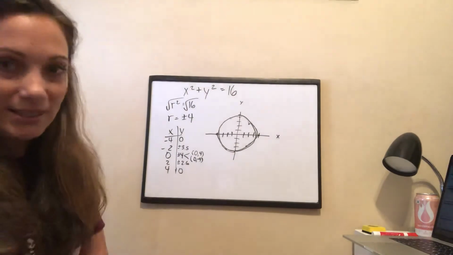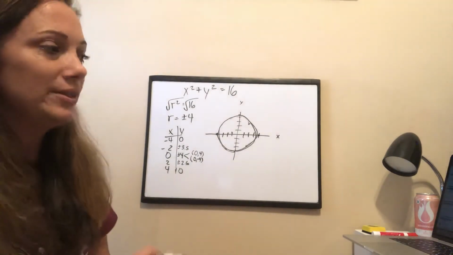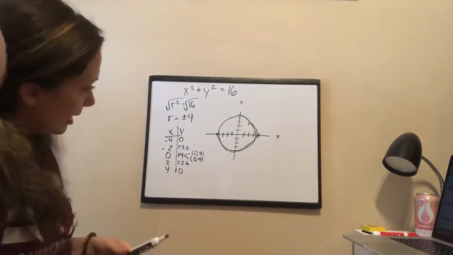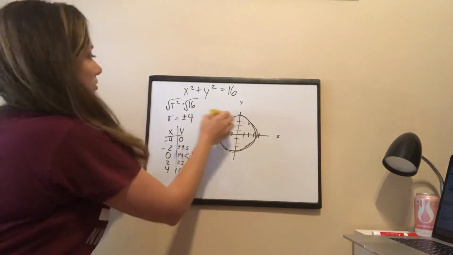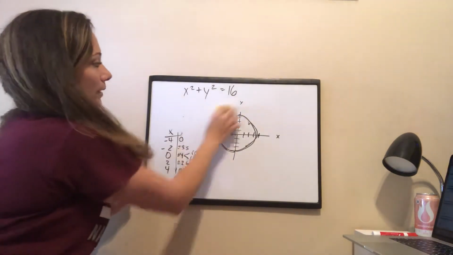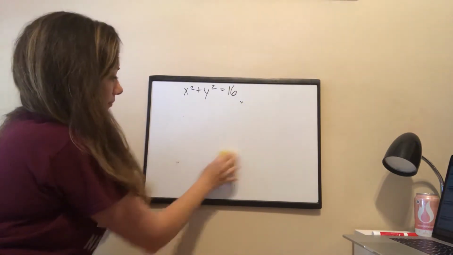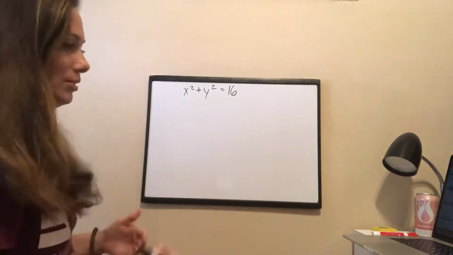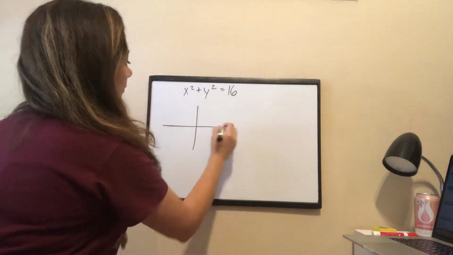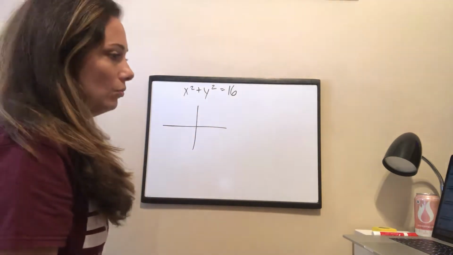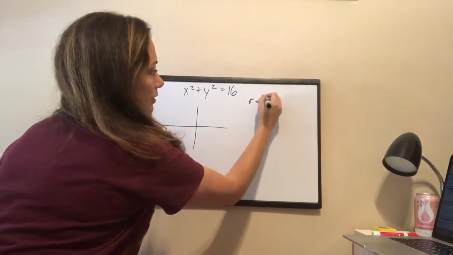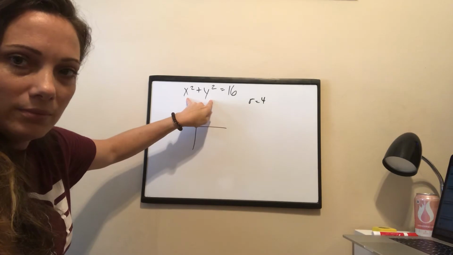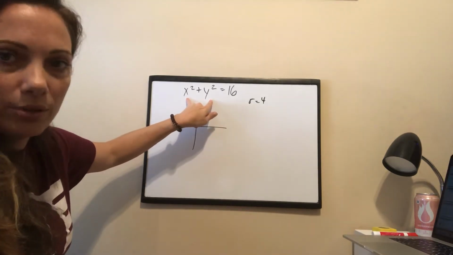Okay, that's the long way of graphing a circle, but since we're still in geometry, we're not in Algebra 2, it can be easier than that, and I'm going to show you how. So, same equation, easier way of graphing. Can't guarantee it's going to look any better when I graph it, but it's going to be easier. Alright, so we've already solved that our radius is 4. Now, where is my h and k? There's nothing, right? My center is at 0. My h and k are 0.